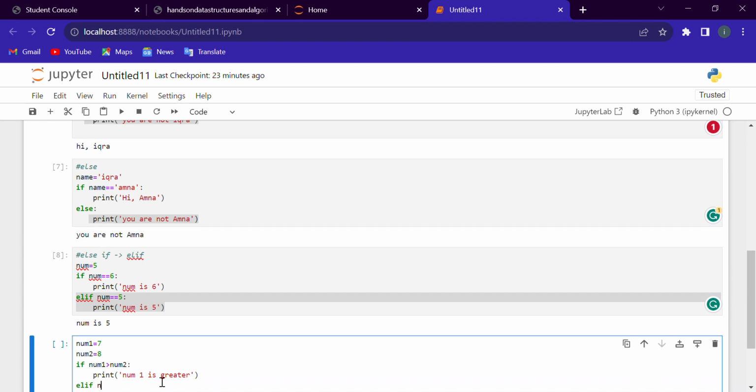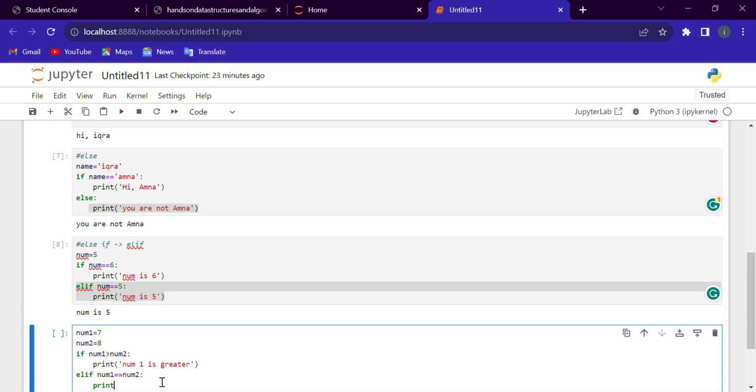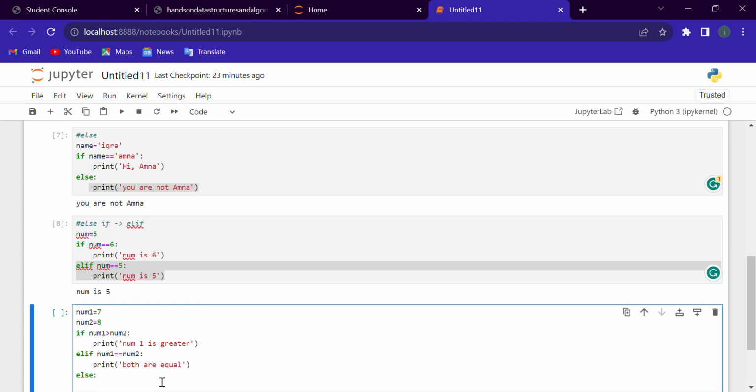Else if num1 is equal to num2, print both are equal, and else print wrong numbers.